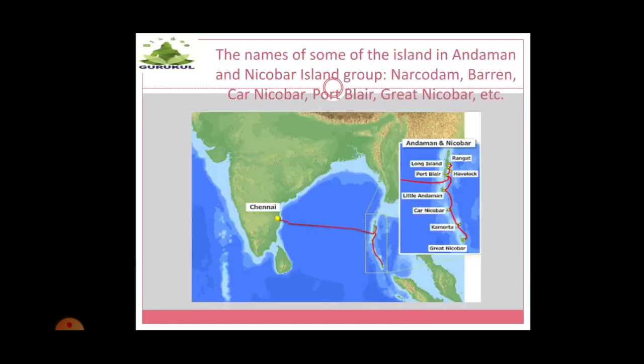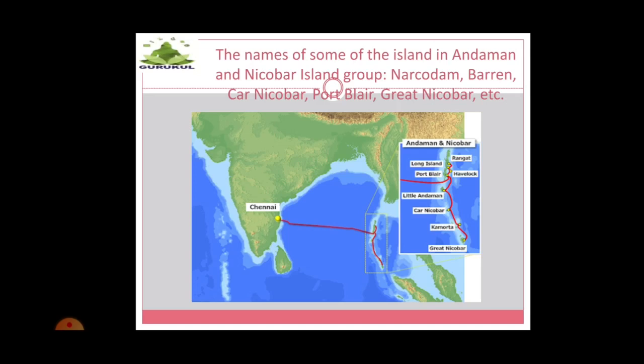Now the names of some of the islands in the Andaman and Nicobar island group. Those are Narcondam, Barren, Car Nicobar, Port Blair, Great Nicobar, etc. See, the Andaman Islands are an Indian archipelago in the Bay of Bengal, right? You all are aware of the Bay of Bengal.